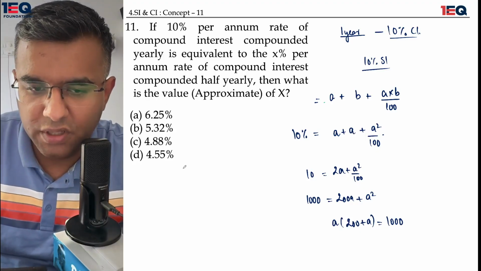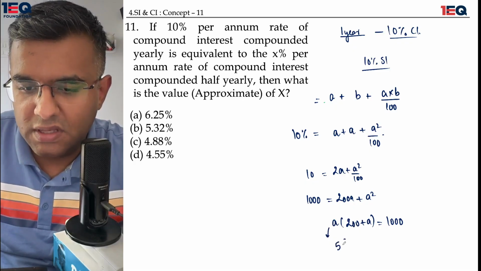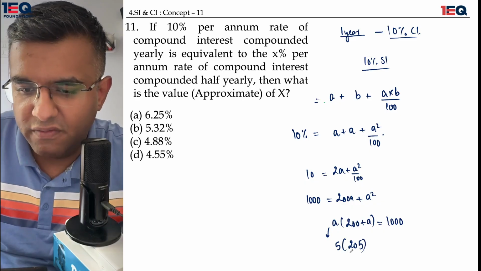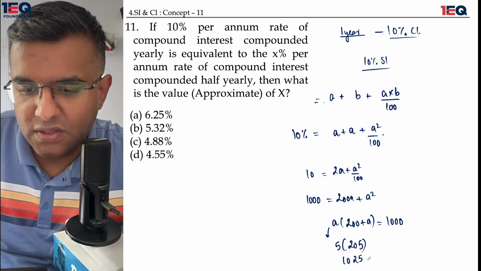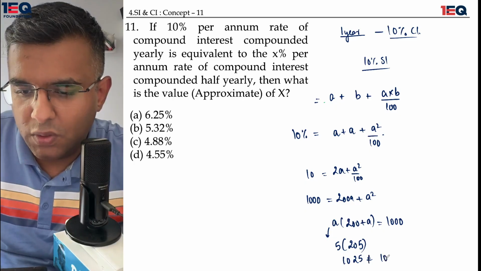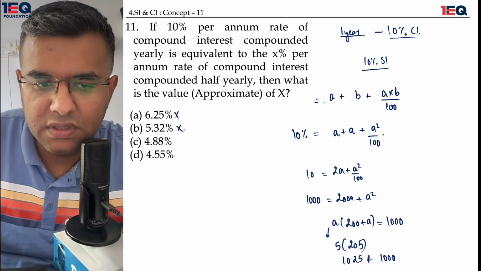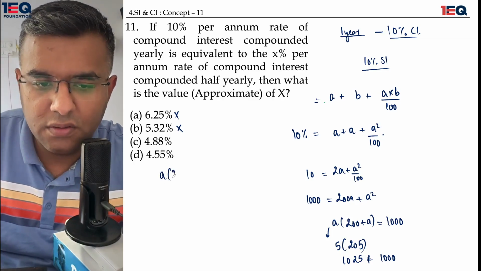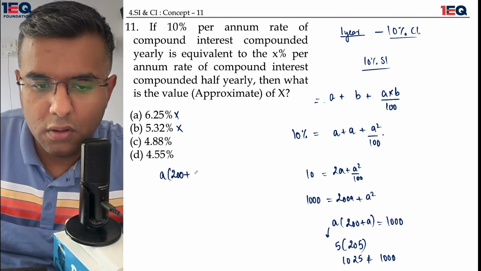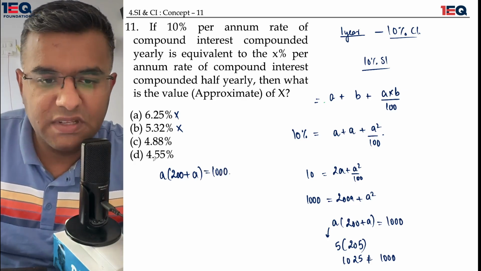I have four options over here with me. If I have A's value to be equal to 5, this multiplied by 205, what I get is 5 5s are 25 and 5 2s are 10, 1025. 1025 is not equal to 1000. So I can't have any of the values which is greater than or equal to 5. That means in this equation, I need to have a value which is less than 5.